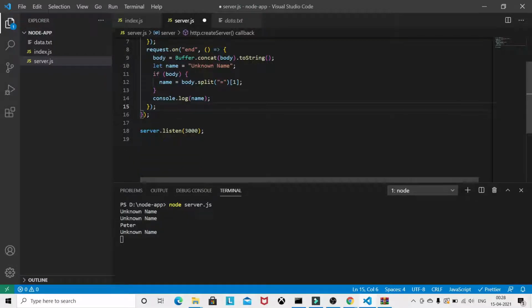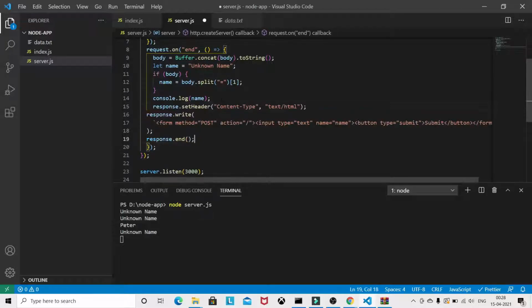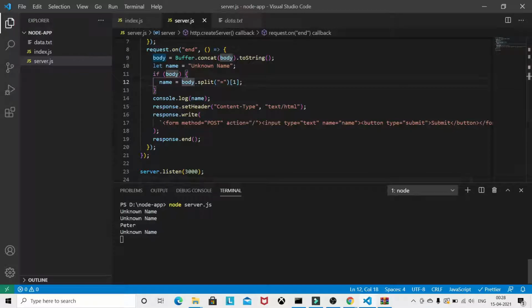Once the form is submitted, we will receive the response, which is nothing but the name we split here. Ultimately we will get the name Peter, and we can show the name here like this.